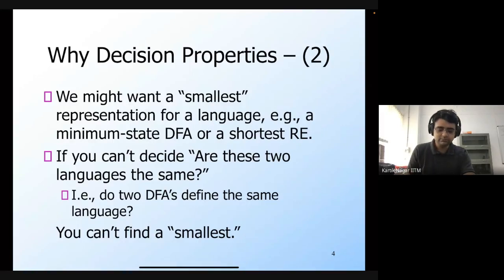So these are some of the reasons why we might be interested in decision properties, or why we might be interested in developing algorithms to solve these decision properties.